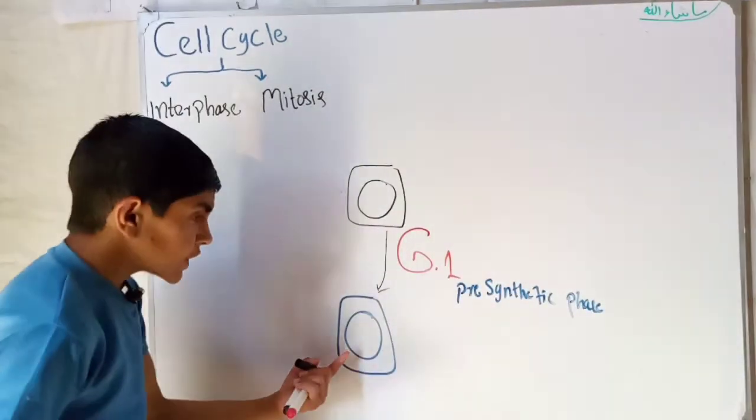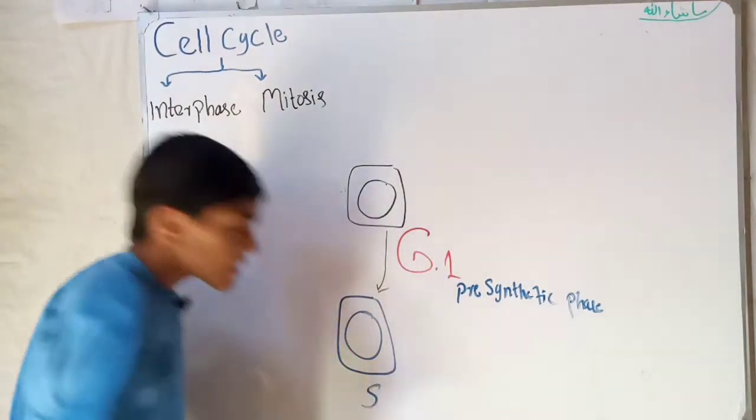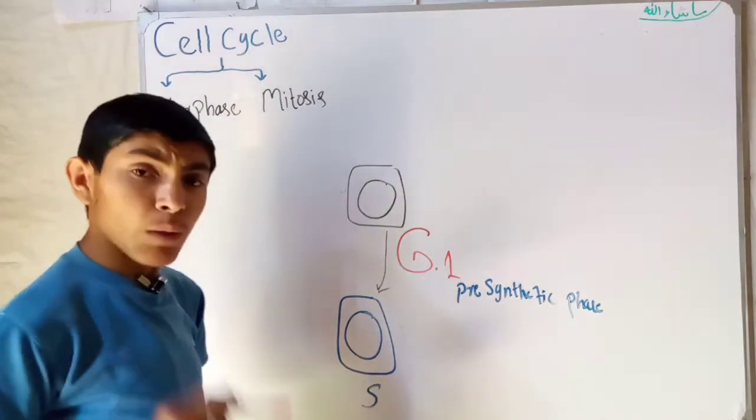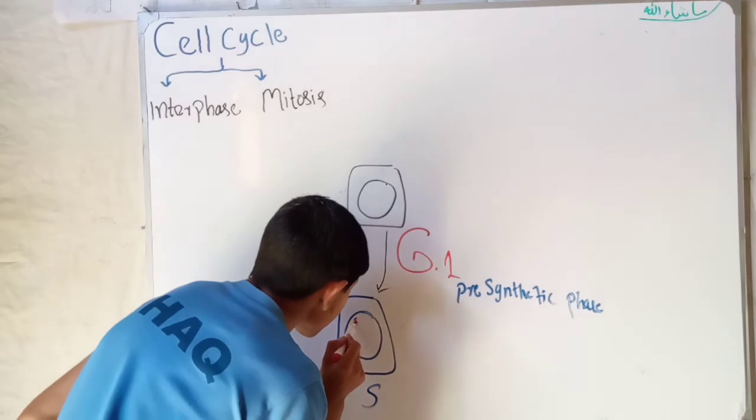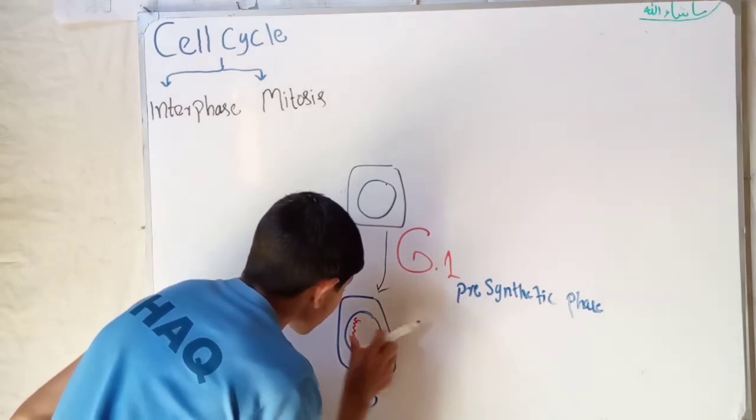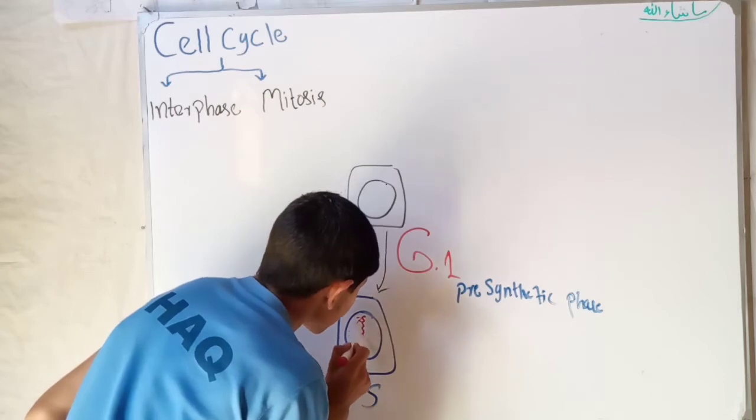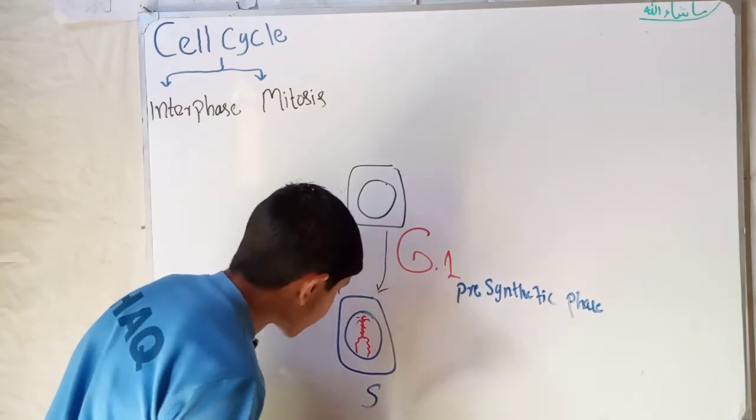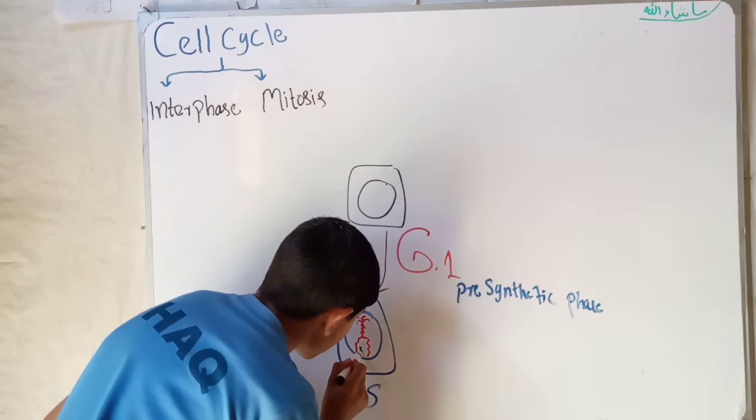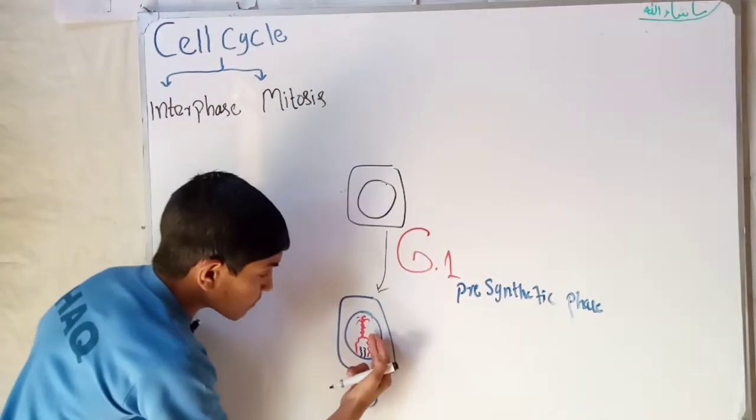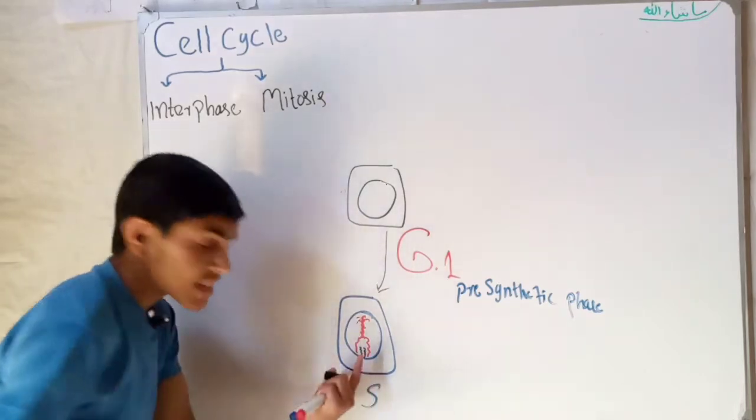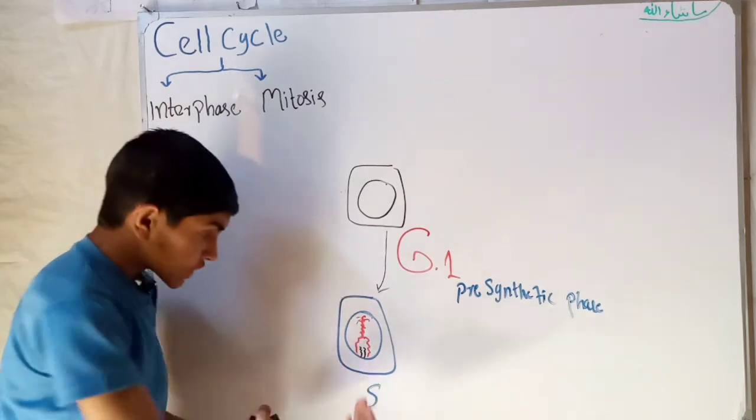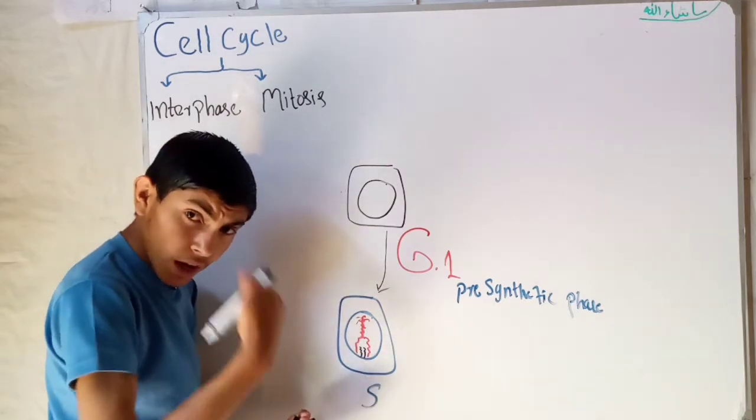The next phase is the S phase. In this phase, the duplicating or replicating of genetic material occurs. Like if you take this as a DNA double helix structure, this is a DNA, so it will unzip, and in between it will produce new genetic material. So this is the parent DNA and it will produce the sister DNA. So the genetic material of the cell is replicated.